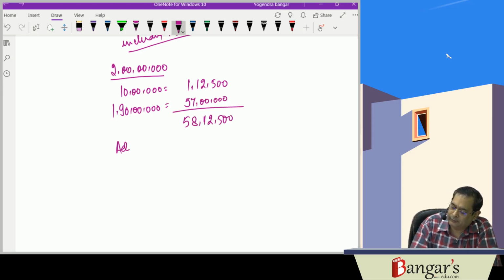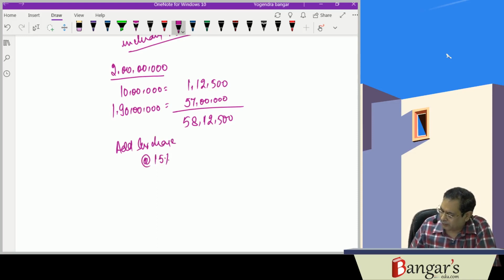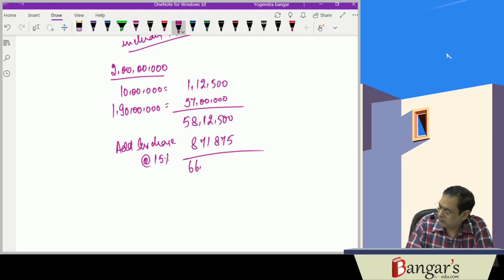Add surcharge at the rate of 15%. 58,12,500 into 15%. That is 8,71,875. That is 66,84,375.